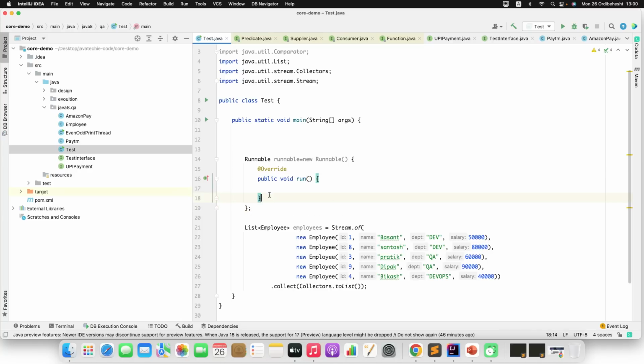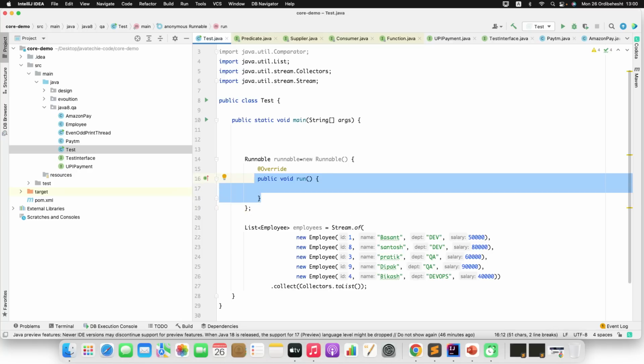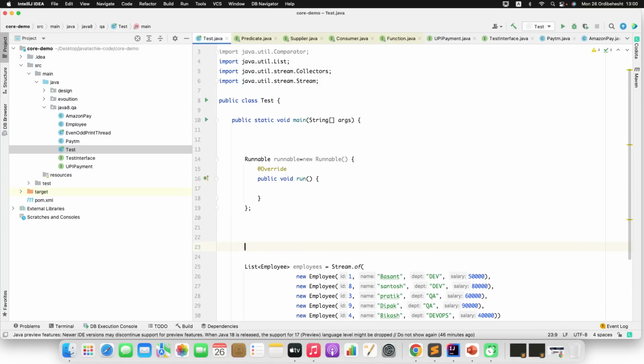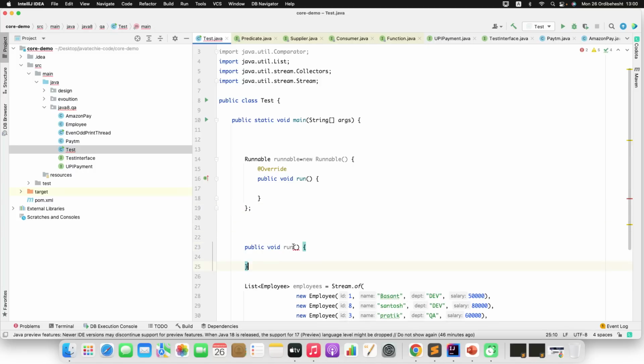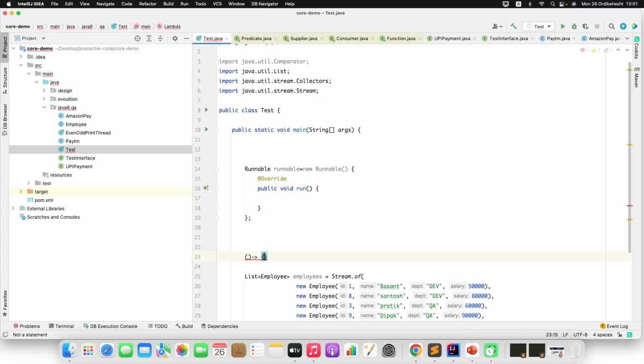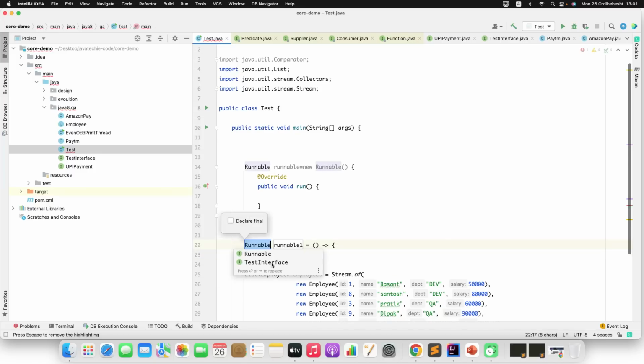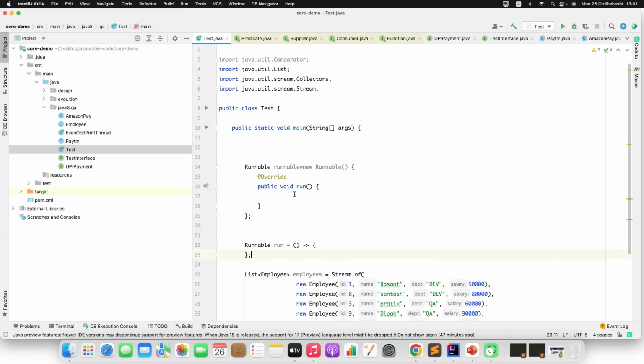The trick is very simple. Just copy the method signature, paste it in your code, and remove the prefix. Any method signature before your argument, you can remove everything. So this is the body and this is the Lambda expression. Let me format it properly and define it, add a semicolon, then define a variable of type Runnable. I'll just give it a name like run. This is how you can simplify the method.